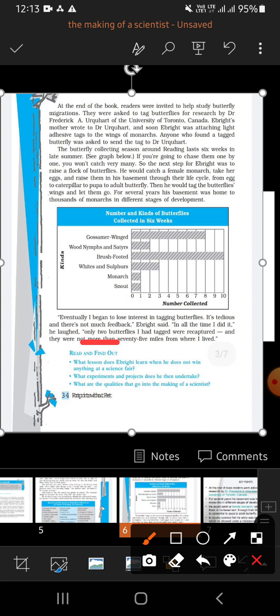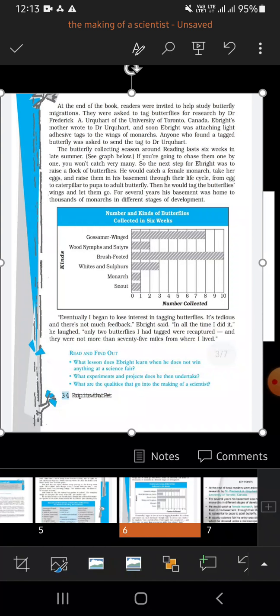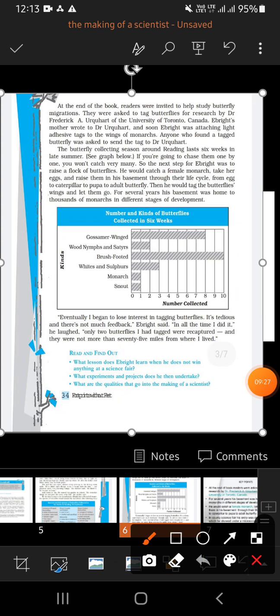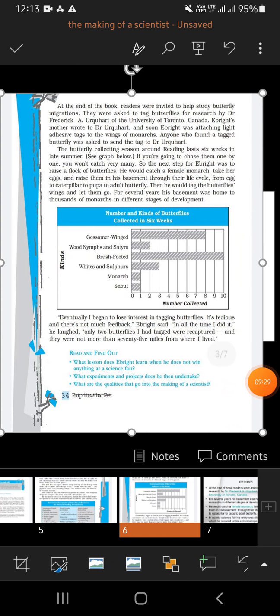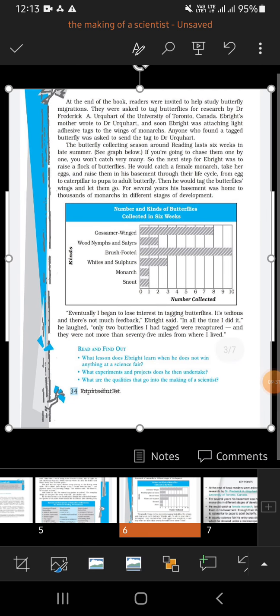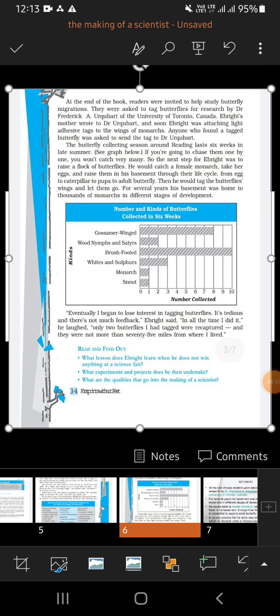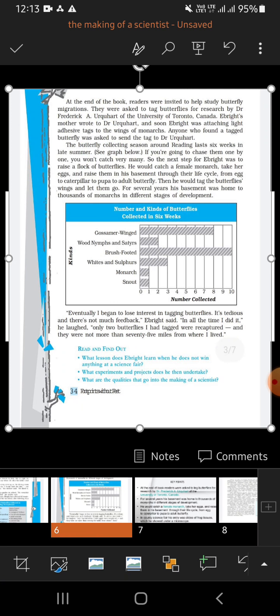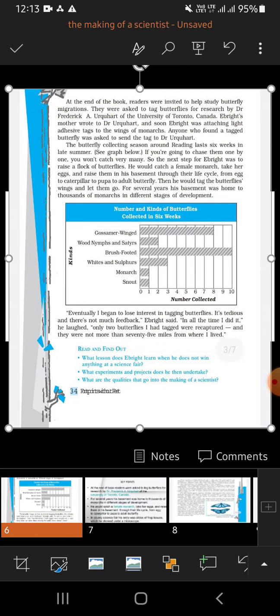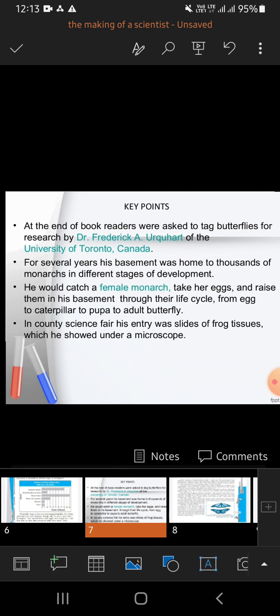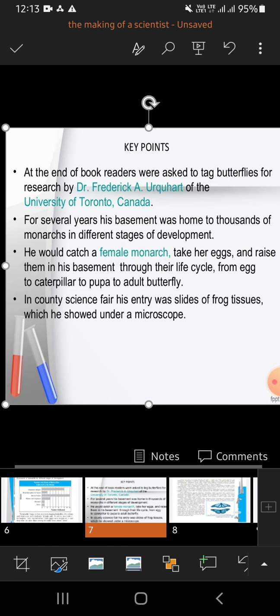Of all the butterflies he had collected, only 2 butterflies were captured and their tags were sent to Dr. Urquhart. And the thing was that those butterflies were found only 75 miles away, which was not Central America. So he found the work quite unfruitful, but he did it. He learned so many things from that work.